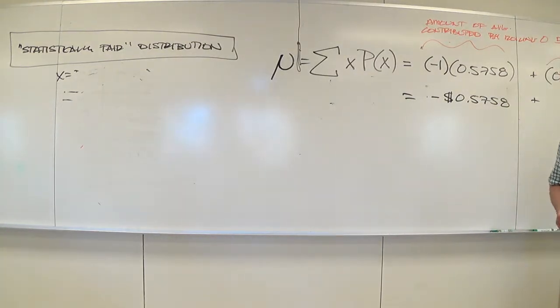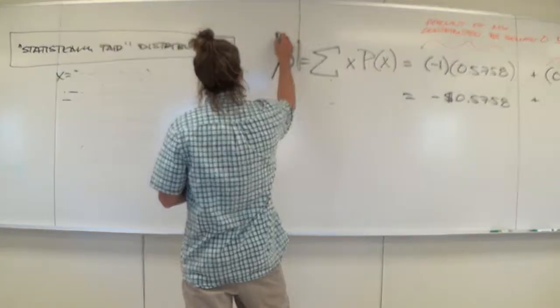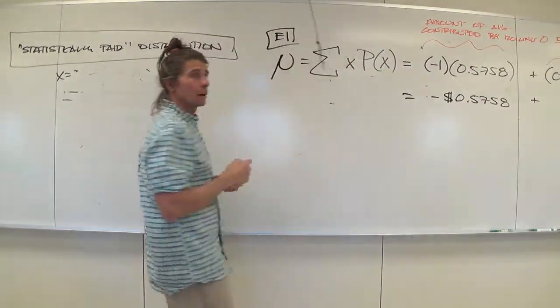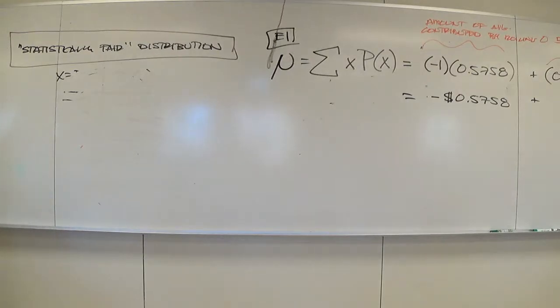So, what we just did, and I forgot to label it, was we just answered question E1 in the probability distributions homework. And it was a great one. It was the break-even point if you want to finagle the payoff of 3 5s. Fantastic question. E2, let's get you started on that one. I think once you see how to start it, you'll be able to go right into how to finish it.